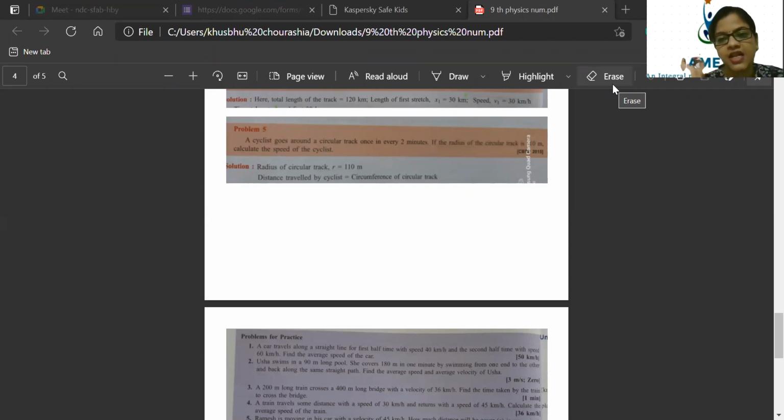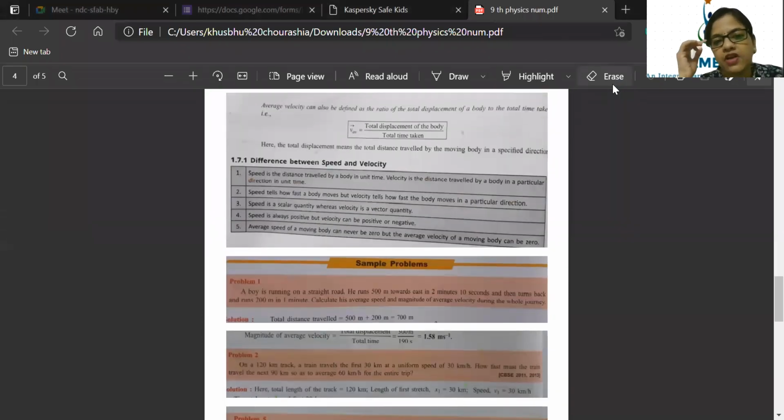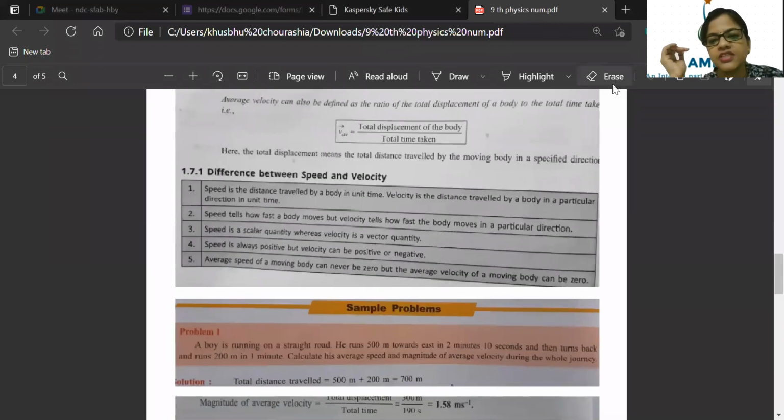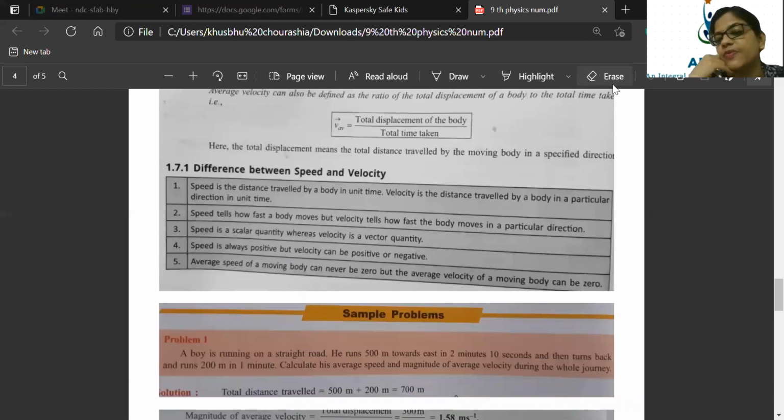So children, last class we were discussing what is the difference between speed and velocity. Speed tells us how fast a body moves, but velocity tells us how fast the body moves in a particular direction. That is a very important difference. Very good. Keshav is telling exactly, direction is one of the things we should consider. Super. So now the next one is one question.